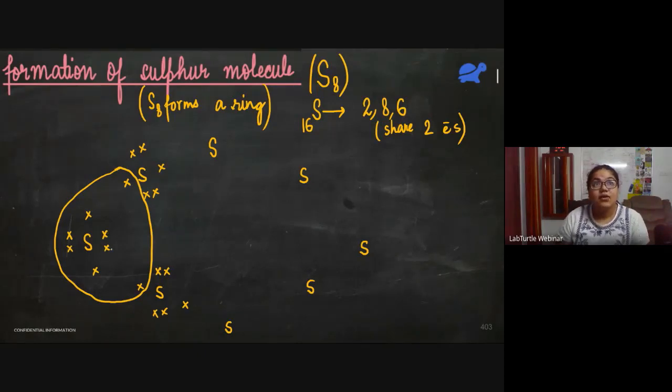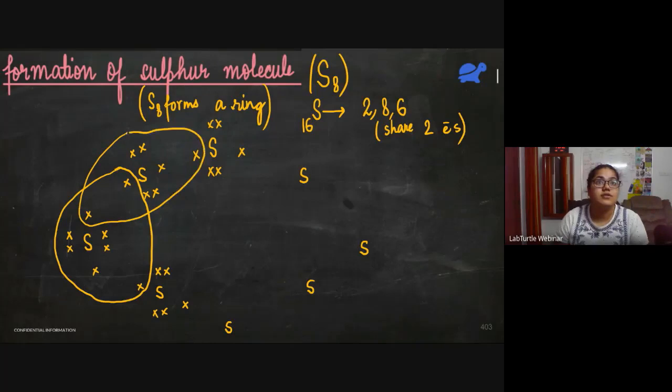Okay. Now we'll draw the same thing for the next sulfur atom. So this sulfur atom is sharing one electron from the previous one. It will share one electron from the next one. Right? And this sulfur has again 6 outermost shell electrons like this. So if we talk about the second sulfur atom, it will be like this. So again, its octet is complete. 1, 2, 3, 4, 5, 6, 7, 8. 8 electrons.